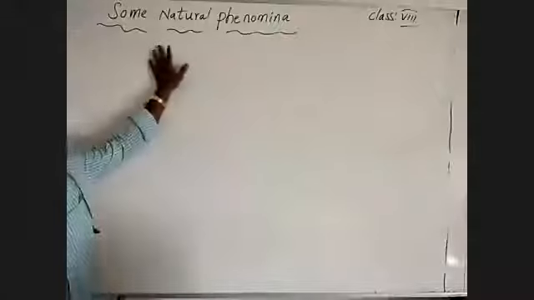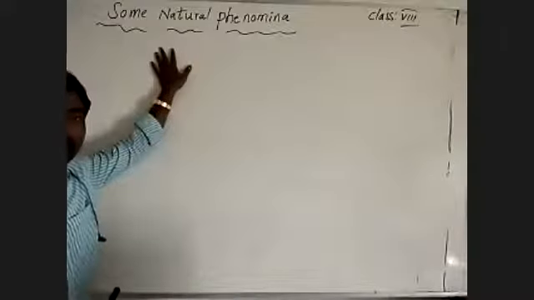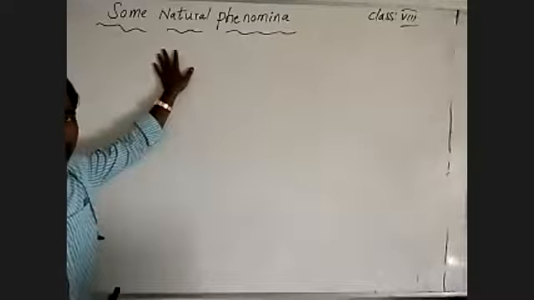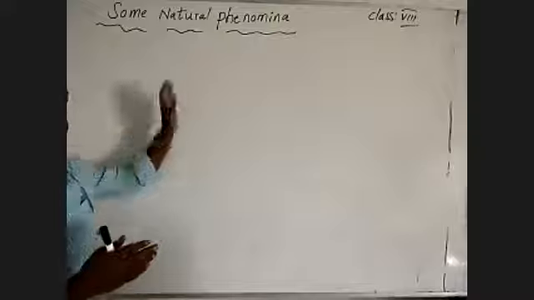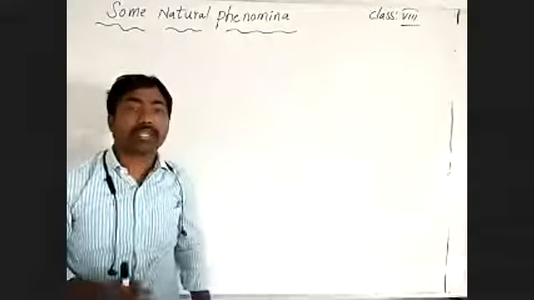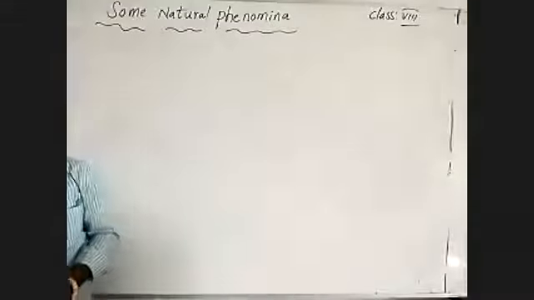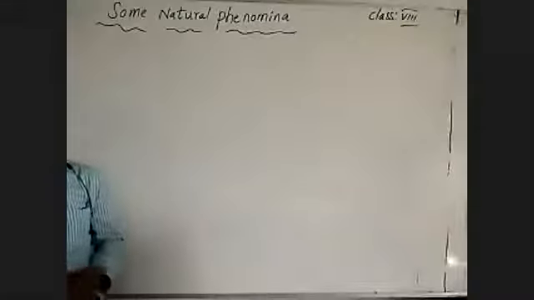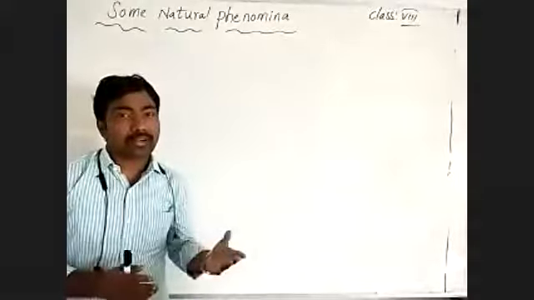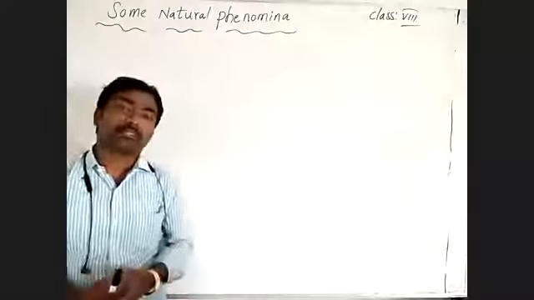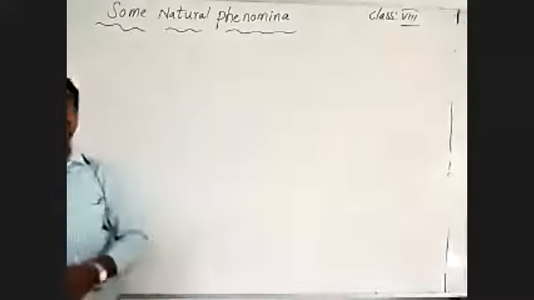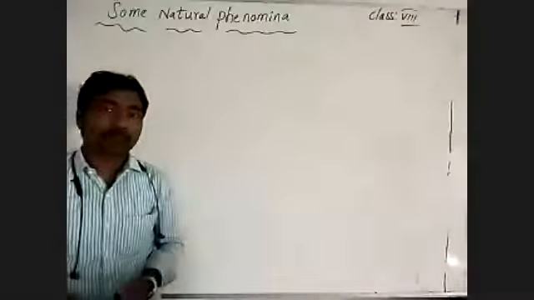So in our last class we learned that when we rub a particular object on a particular surface and bring it near tiny pieces of paper, the tiny papers are attracted to that rubbed object. Is it or not? We know this well from our lower classes onwards.